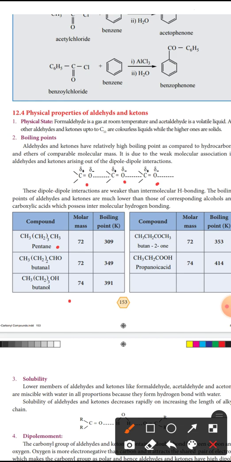Okay, so see here, pentane has a molar mass of 72. I think everybody knows how to calculate molar mass: carbon atomic mass 12, hydrogen 1. So that pentane boiling point is 309. 1-Butanol is 349.